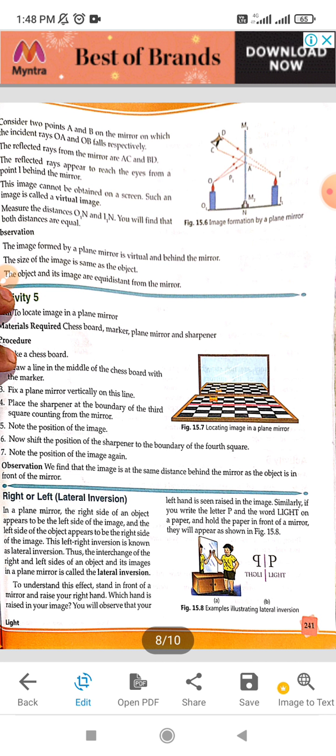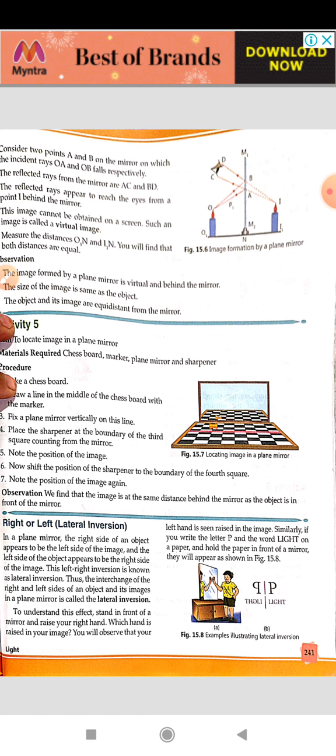Now, right or left lateral inversion. Lateral inversion क्या होता है? That is the interchange of right and left sides of an object and its image in a plane mirror. Like sometimes we can see that we are standing in the right side, but we can see our image in the left side in the mirror. जब हम लोग right side पे खड़े होते हैं, but our image is formed on the left side, or it appears to be in the right side when we are seeing in the mirror from the left side.